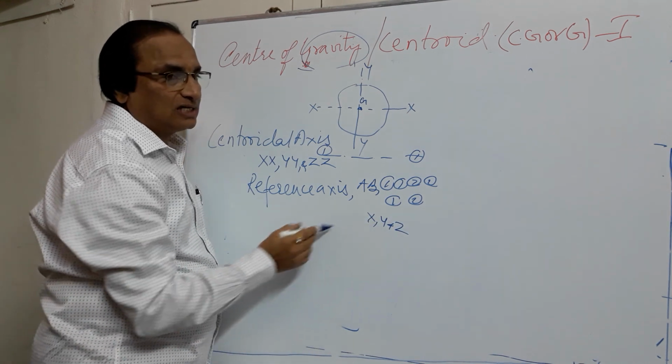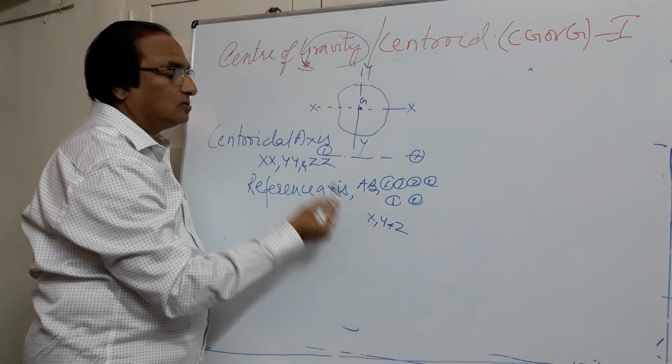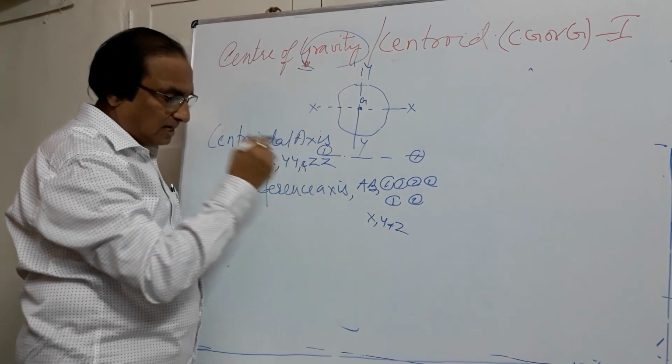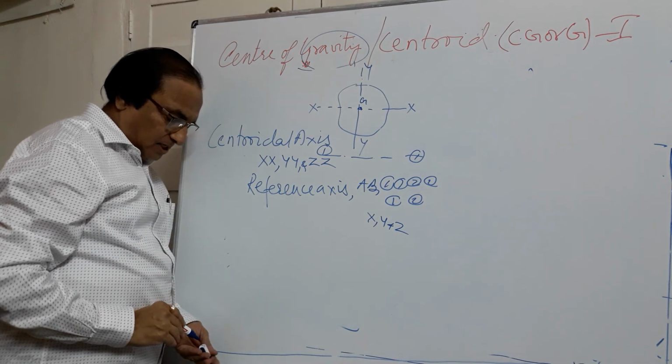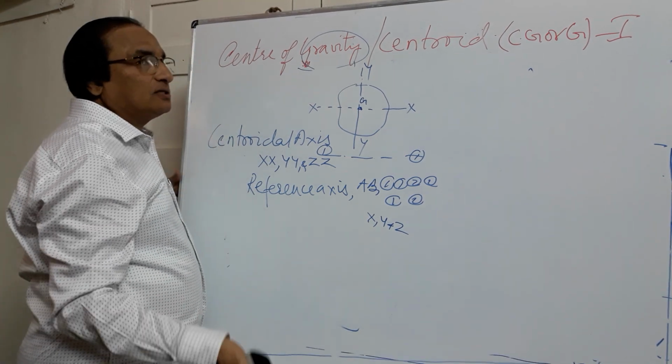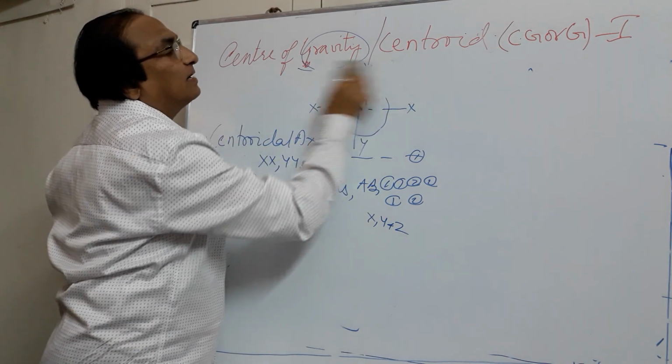So we don't use x, y, z for the reference axis, because those are usually the centroidal axes. Centroidal axes pass through the centroid, and reference axes do not pass through the centroid. We call them reference axes.